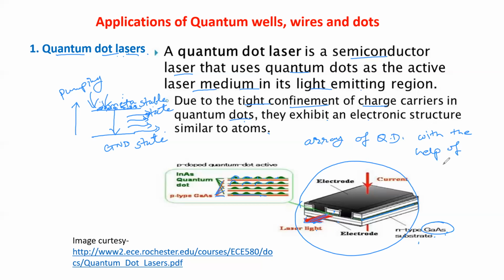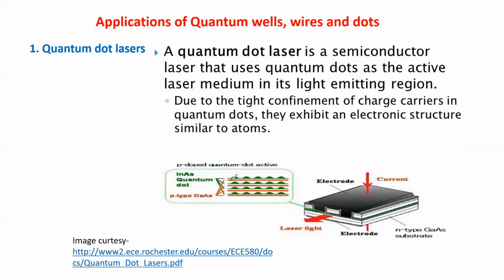Last lecture we have seen that process. Such a structure will act as a quantum dot laser. Indium arsenide quantum dots are deposited on p-type or n-type GaAs material, gallium arsenide.